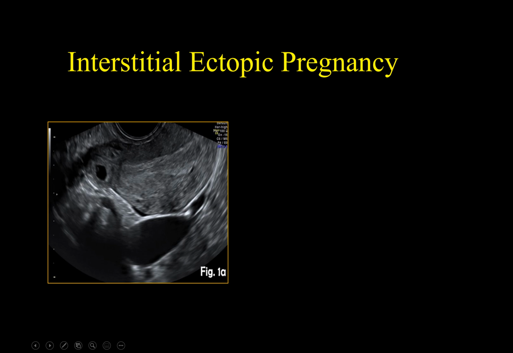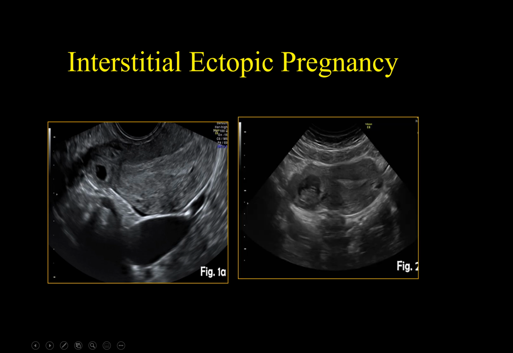Another image showing eccentric location of the gestational sac and clear separation from the endometrial cavity. Here we can see absence of myometrium at the serosal area. And this is another example of interstitial ectopic pregnancy. Look here, there is myometrial tissue separating the medial margin of the gestational sac from the endometrium. Peripherally and laterally to the gestational sac, there is no visible myometrial tissue surrounding it.